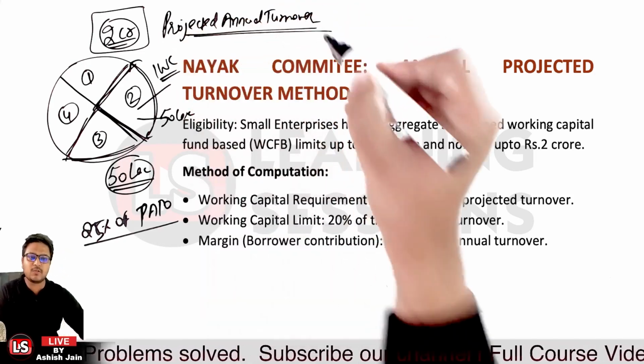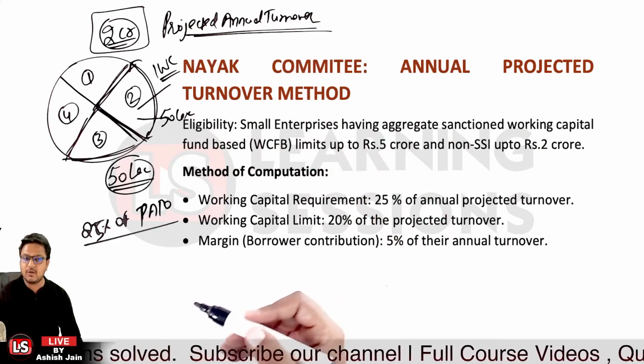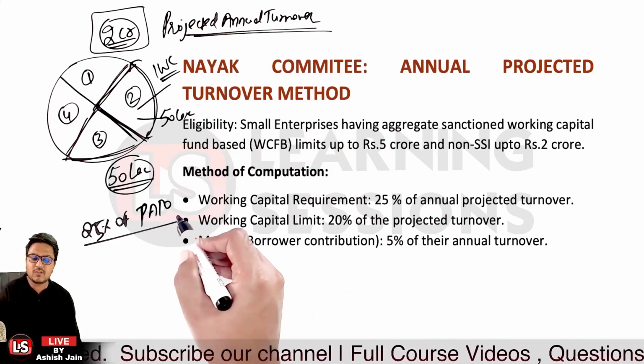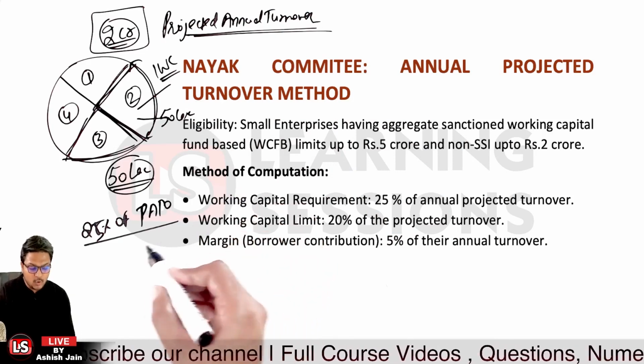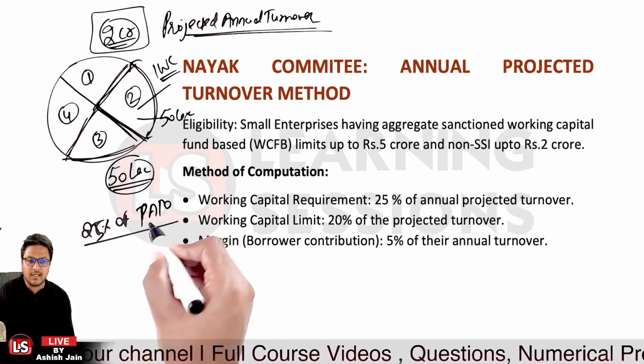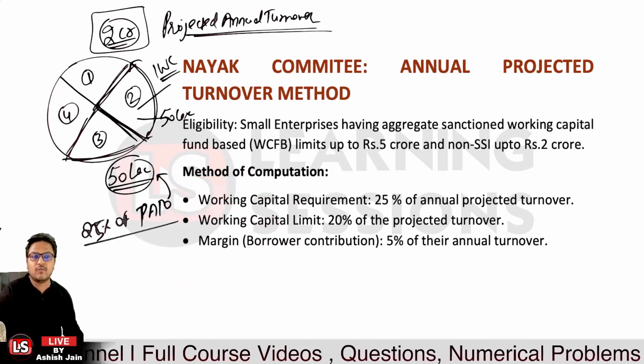Okay, now out of this projected annual turnover, these are actually divided equally into 4 parts. So we can say 25% of the projected annual turnover is the total working capital requirement. That is 50 lakh rupees over here that we have already written over here.